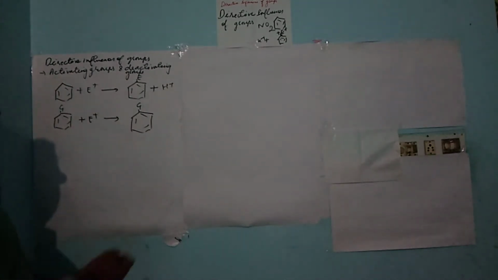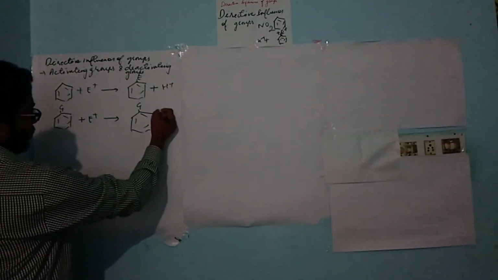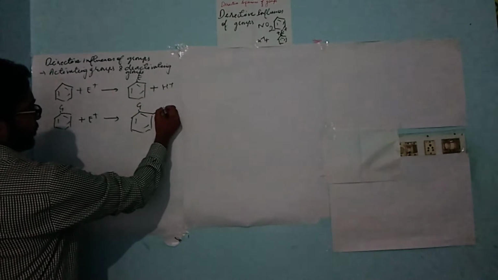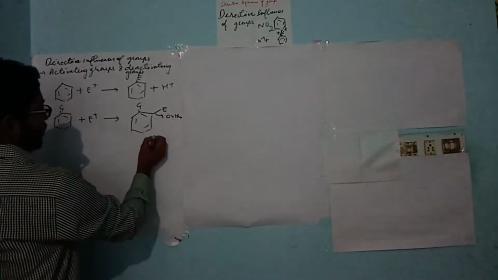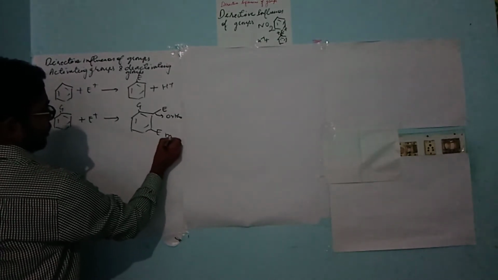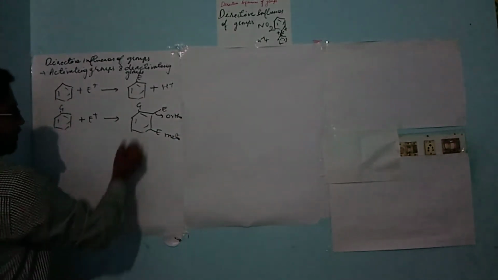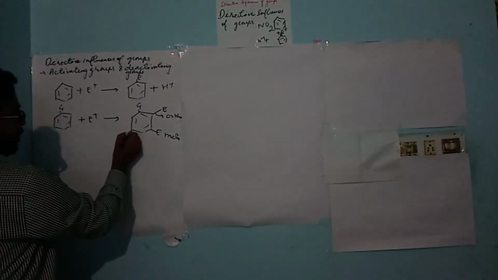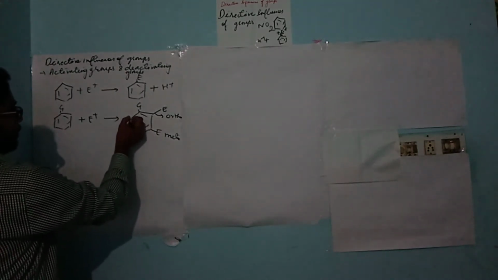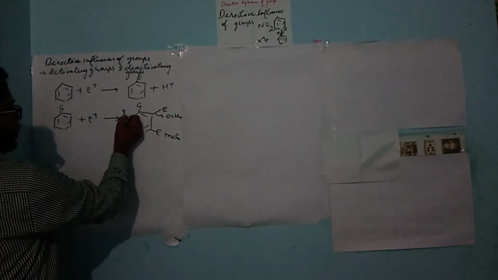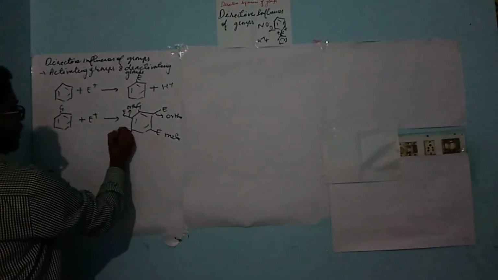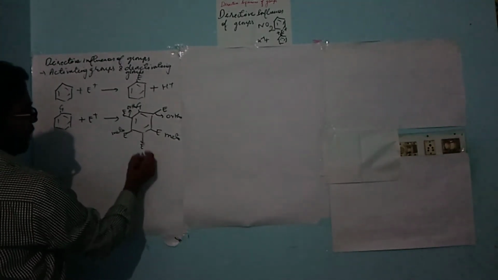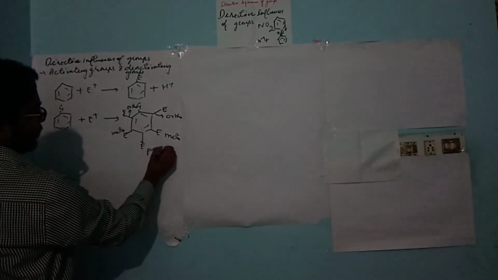So E can be attached at the ortho position, or at the meta position, or over here, which is the same, or over here, which is also ortho position, this is meta, and over here it will be the para position.